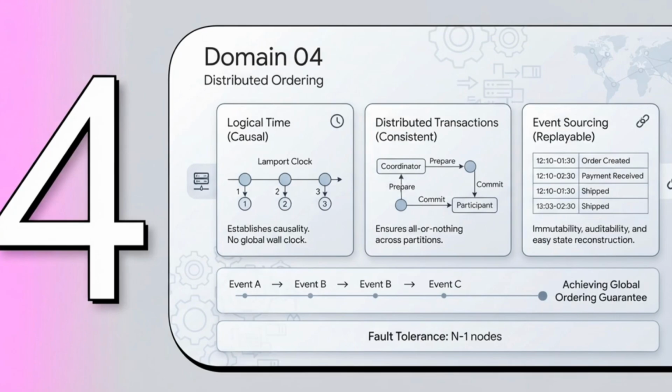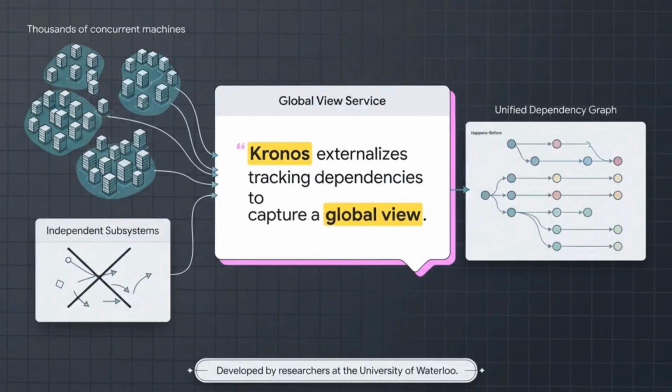Which brings us to our final stop, the absolute theoretical bedrock of system architecture: fault-tolerant event ordering at scale. If you have thousands of independent machines running concurrently, how on earth do you get them to agree on what happened first? Researchers at the University of Waterloo built a service, yes, also called Kronor, to tackle exactly this. Their main thesis is that tracking dependencies shouldn't be a job for individual distributed subsystems. Instead, you need to pull that happens-before graph out into a dedicated service. That gives you one unified global view of dependencies across the entire highly concurrent system.